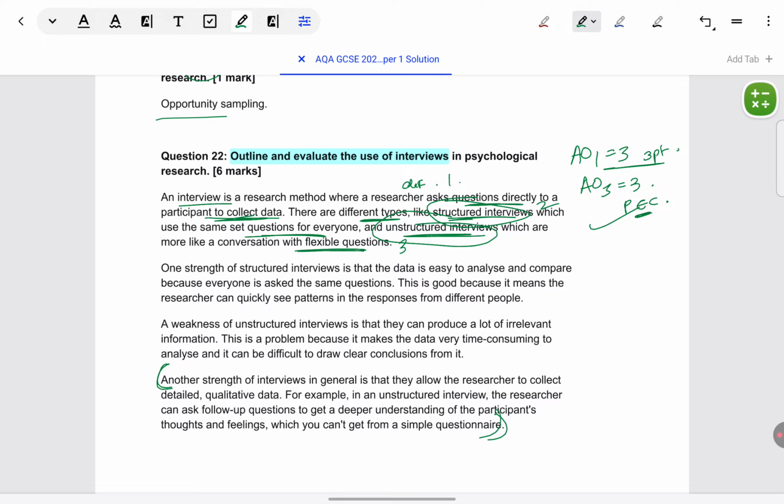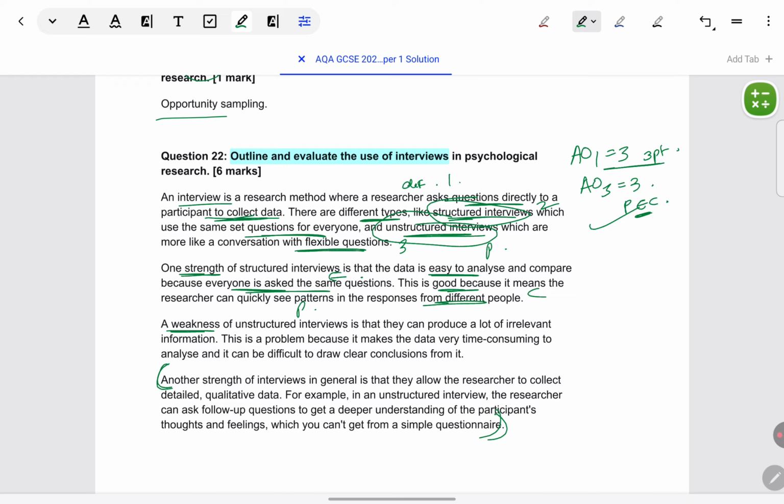Now quickly we'll look at the PEC points for evaluation. Feature identified as a strength, easy to analyze. Why easy to analyze? Everyone's asked the same question, so that's the evidence. Conclusion, why it is good? Because then we get consistent patterns of responses from various participants.